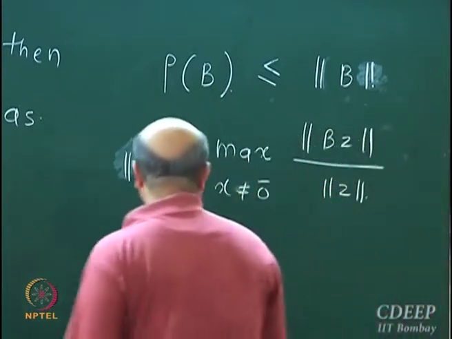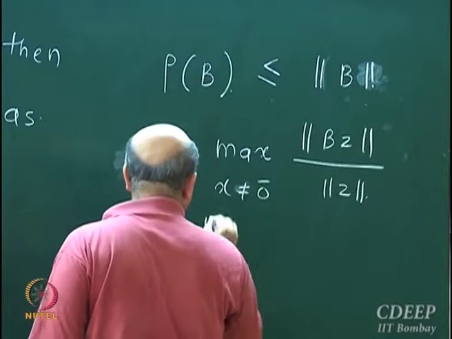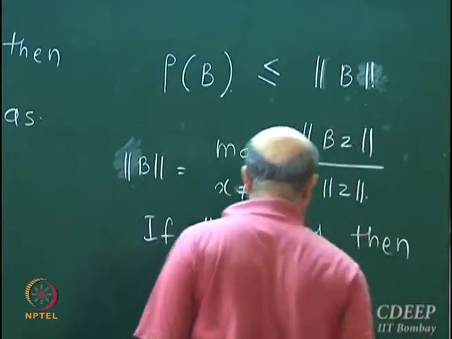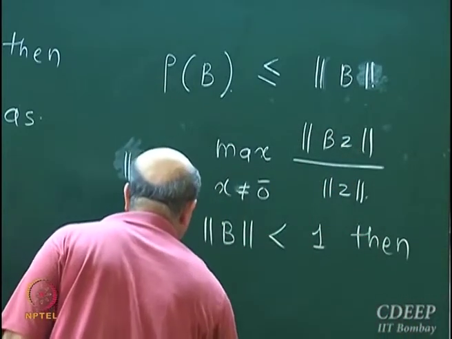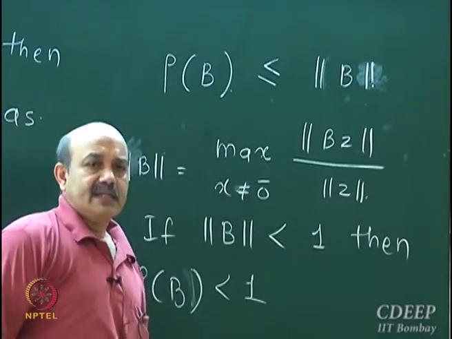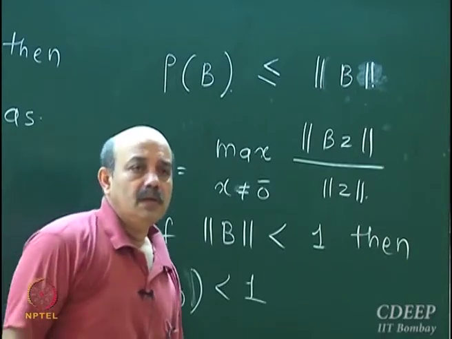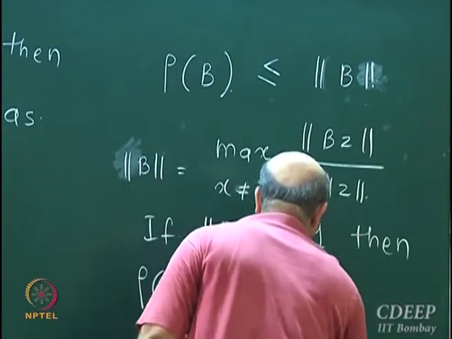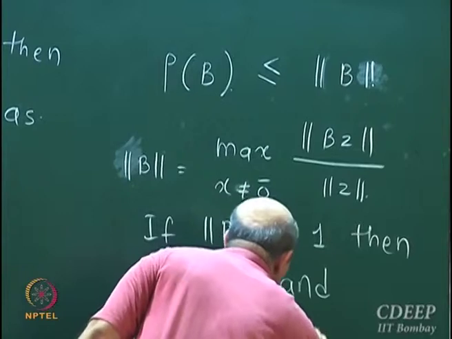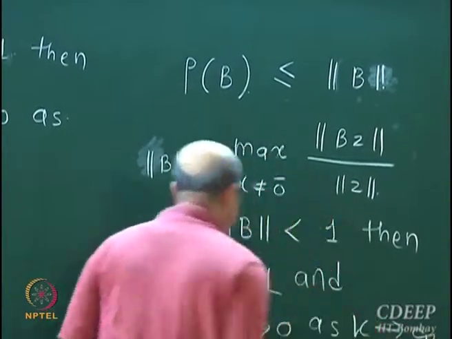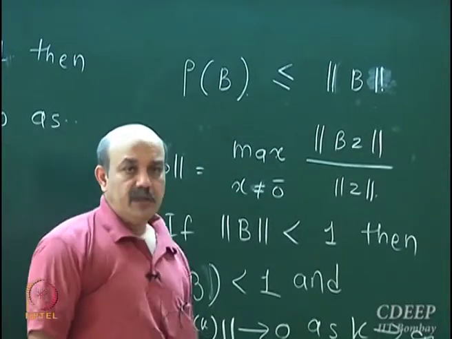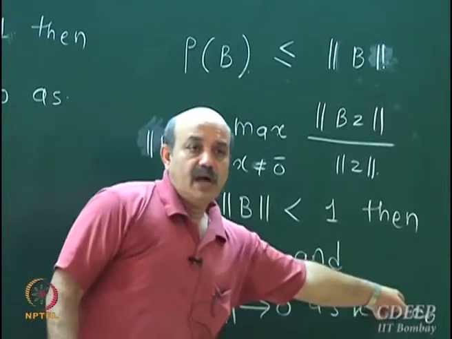So we had another condition that if the induced norm is strictly less than 1, then the spectral radius of B is strictly less than 1, and this implies that asymptotically the norm of the iterate zk of the difference equation will go to 0 as k goes to infinity.